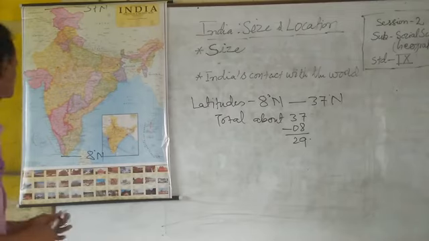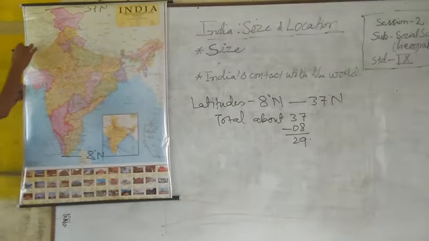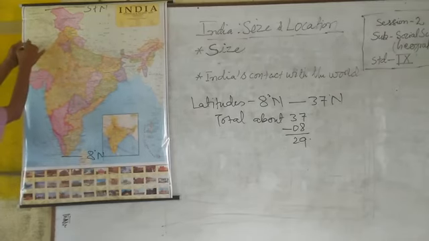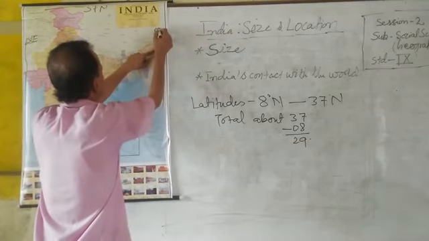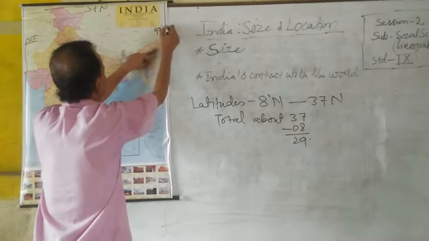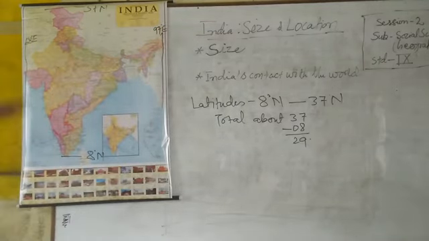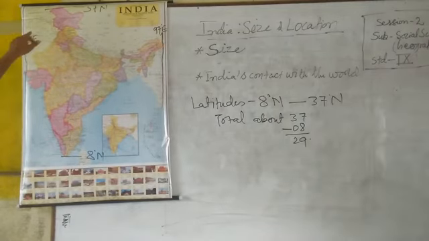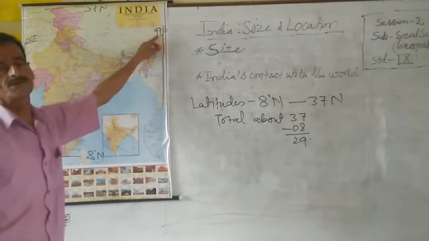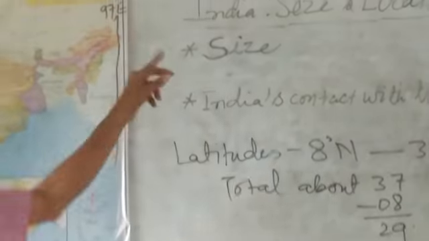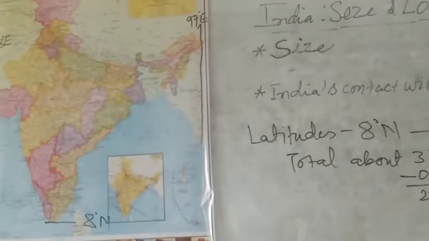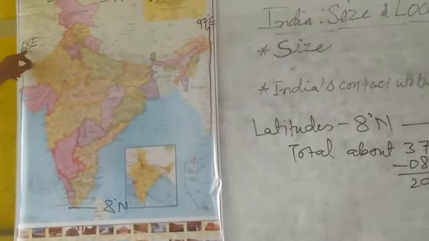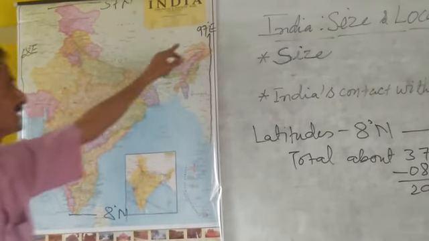You understood that India is from 68 degrees east to 97 degrees east. 68 degrees 7 minutes and 97 degrees 25 minutes east. India's longitudinal extension is from about 68 degrees east to 97 degrees east.